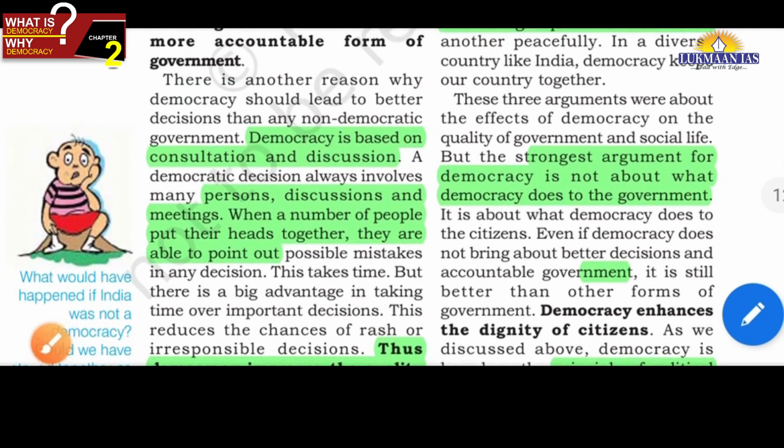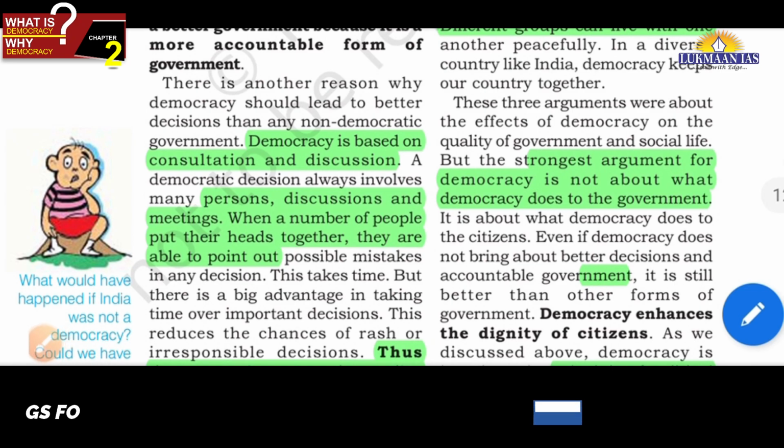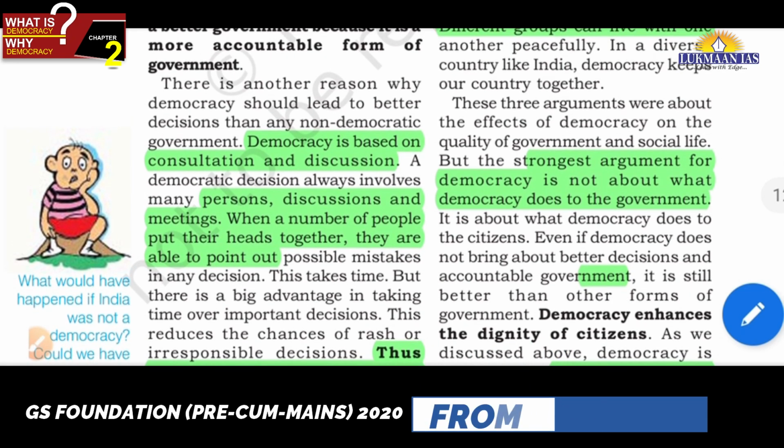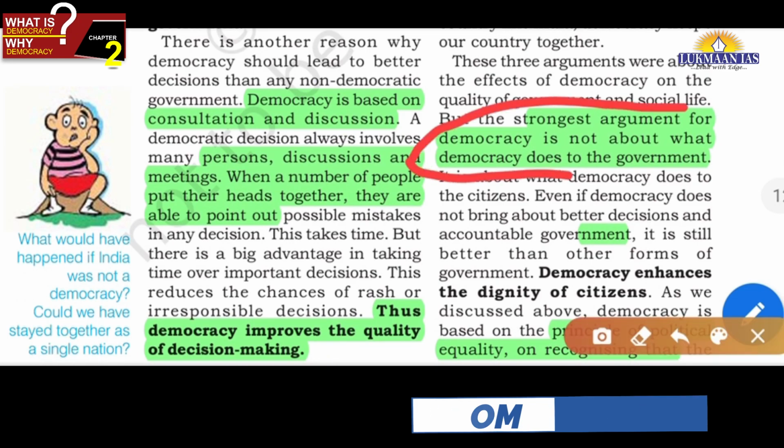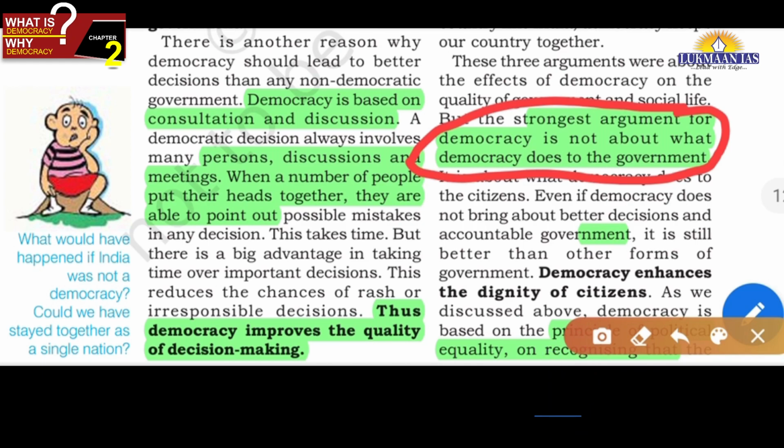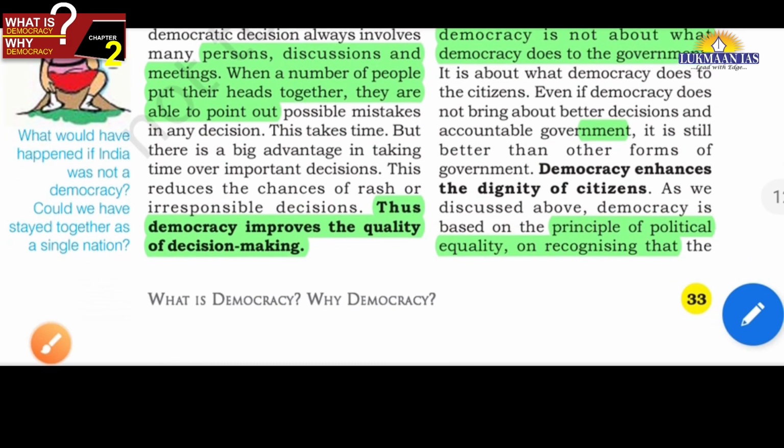Now, based on these three arguments, let us see the strongest argument, friends. This is how it is given. The strongest argument for democracy is that in a democracy, the citizens are the masters, friends. And when citizens are the masters, they enjoy dignity.